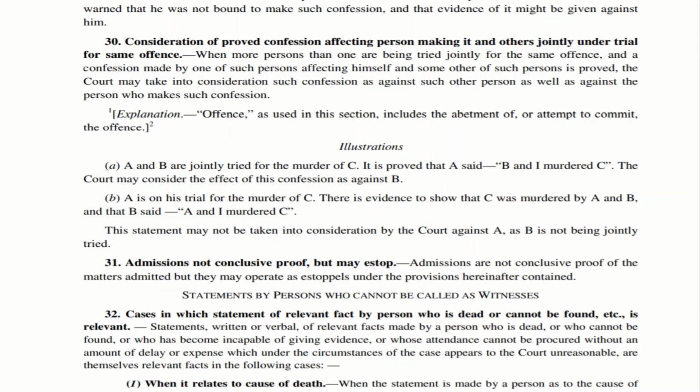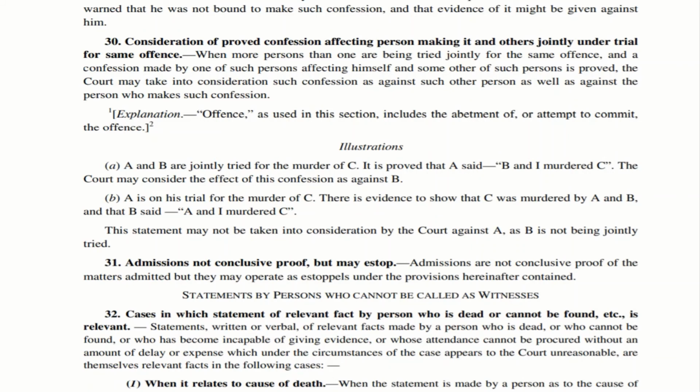However, they may operate as estoppels because, as you know, in certain cases admissions can be proved by or on behalf of the person who has given the admission. We have already seen it. However, in certain cases, this can be proved against the person who is giving it. So there are so many intricate issues involved, so many minute things involved in admissions.